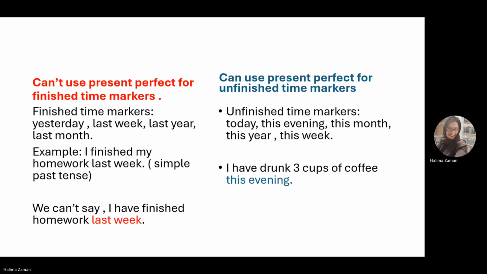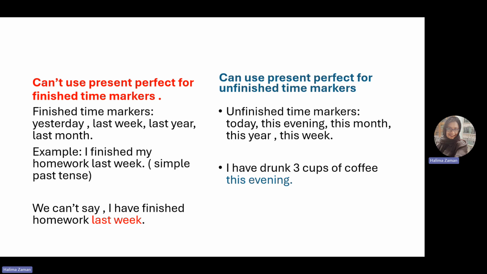Next. We can't use present perfect tense for finished time markers. Now, what are finished time markers? Yesterday, last week, last year, last month. The time that we can't get back, those are called finished time markers.